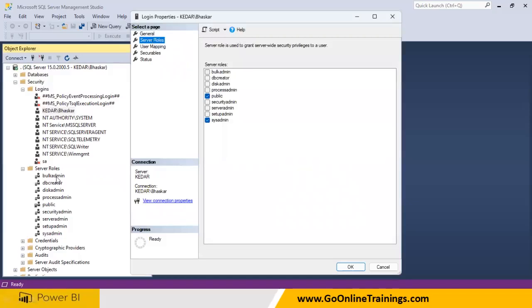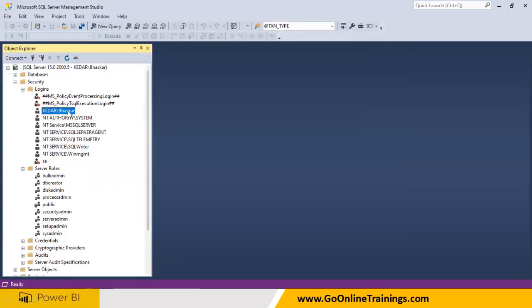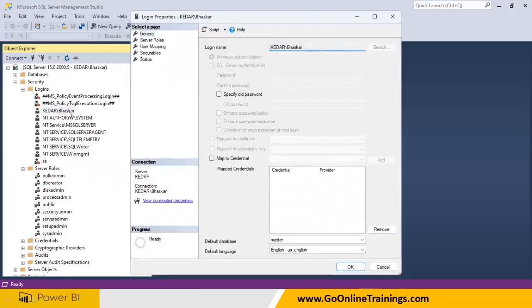You can see bulk admin, data creator. Have you seen this? These are the predefined roles. I have been automatically assigned to public. You cannot remove it. This is the basic one. Plus I am assigned to sysadmin. If you don't have the admin privileges, I will not be able to do a lot of things, right? So make sure what role you have been assigned to. It is what is called role-based security.